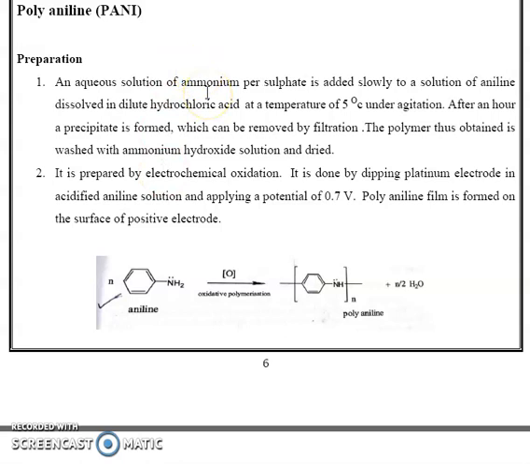First, consider the chemical method. In the chemical method, an aqueous solution of ammonium persulfate is added to a solution of aniline dissolved in hydrochloric acid at a temperature of 5 degrees Celsius under agitation. After an hour, a precipitate is formed which is removed by filtration. The obtained polymer is washed with ammonium hydroxide solution and dried. Ammonium persulfate acts as an oxidant.